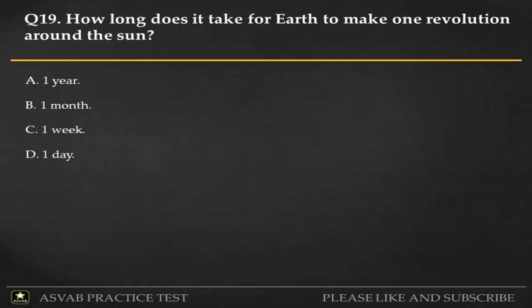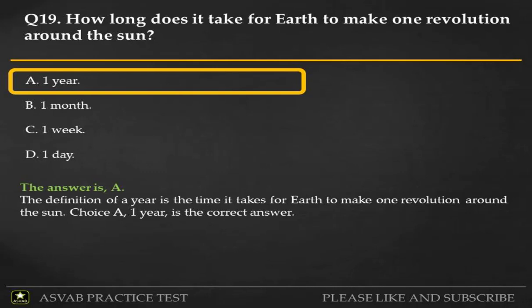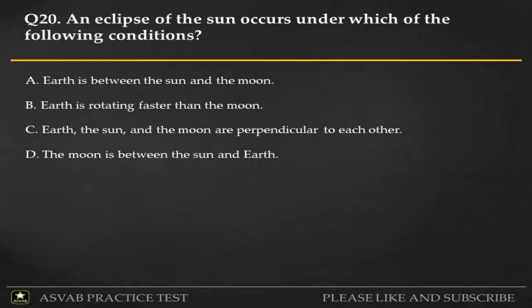1 week. D. 1 day. The answer is A. The definition of a year is the time it takes for Earth to make one revolution around the Sun. Choice A, 1 year, is the correct answer.